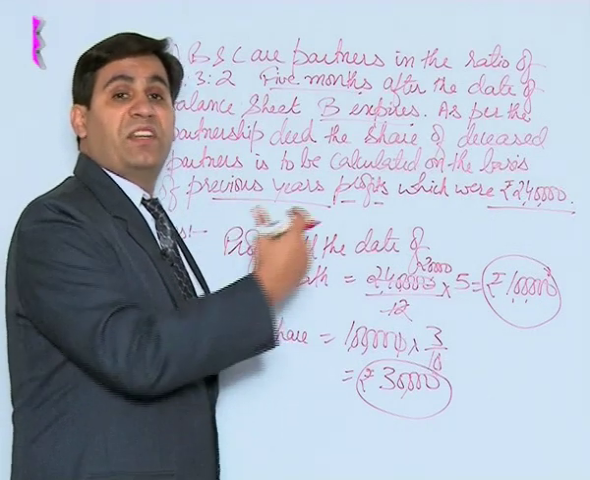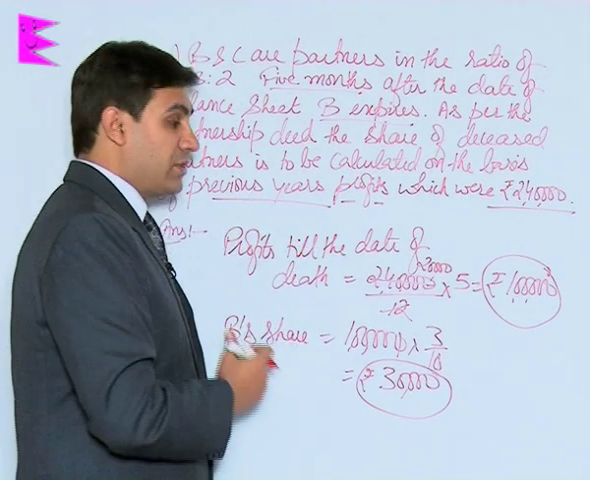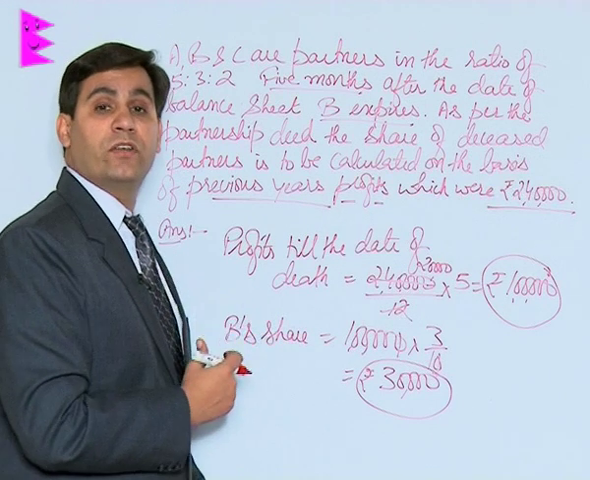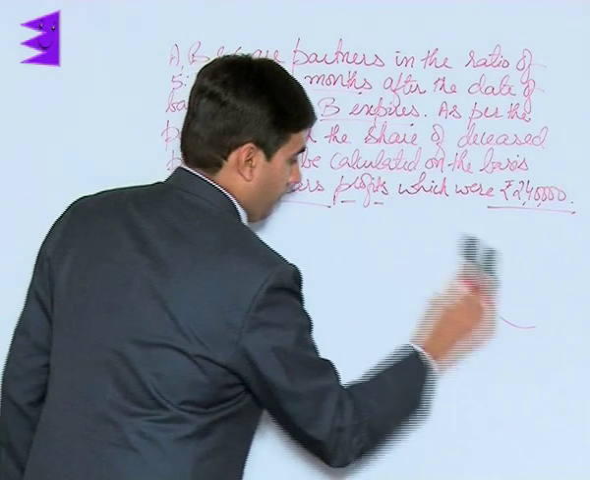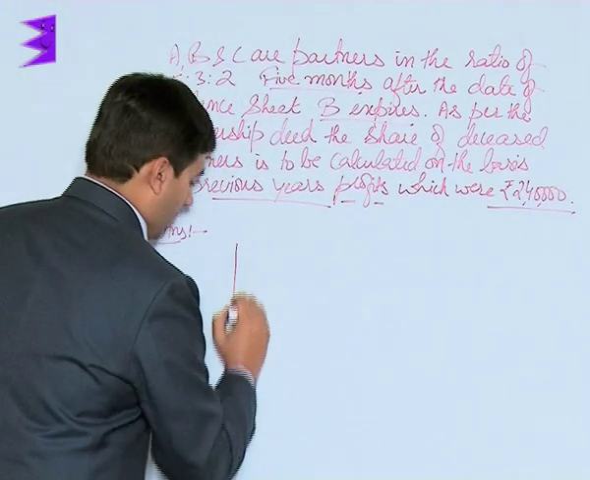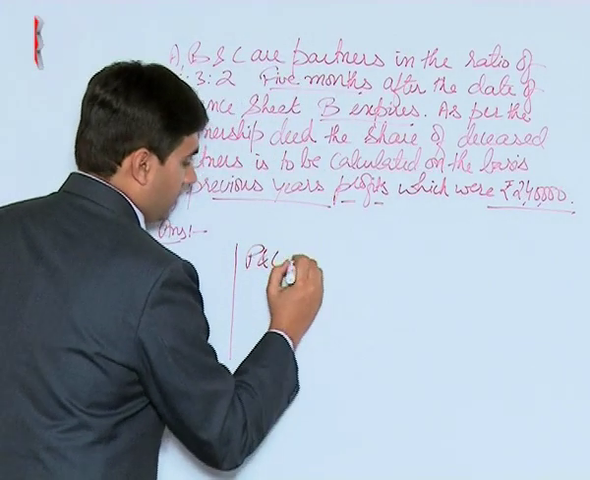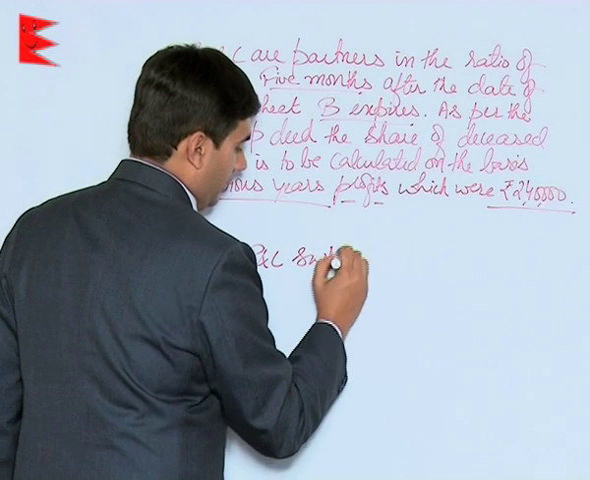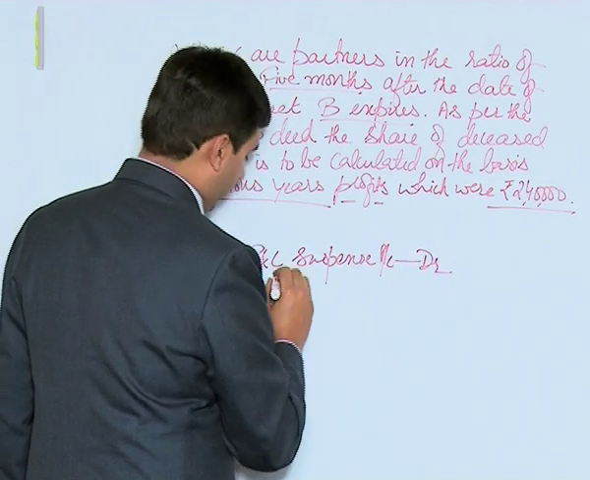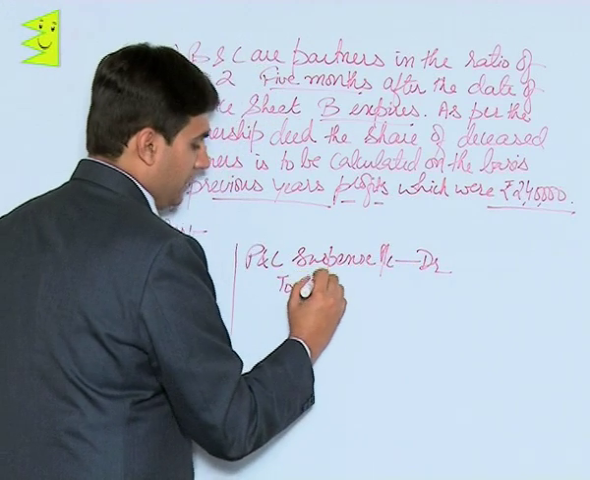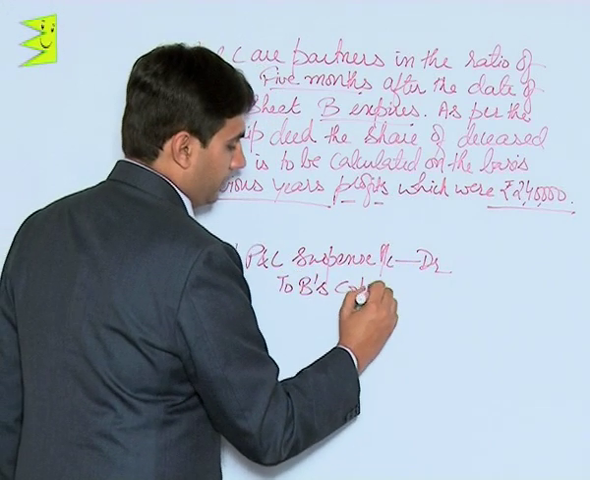So this would now be transferred to his capital account, and the journal entry for the transfer of profits would be: profit and loss suspense account debited to B's capital account.